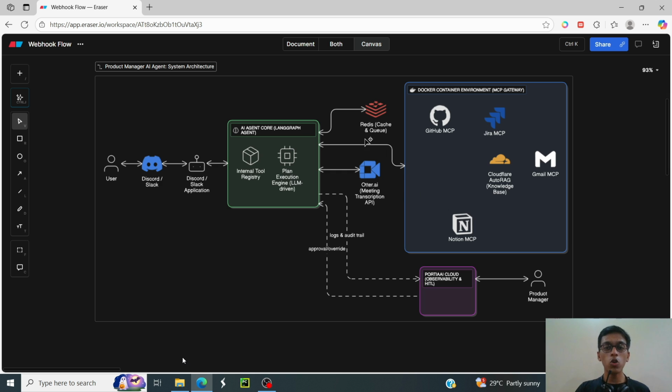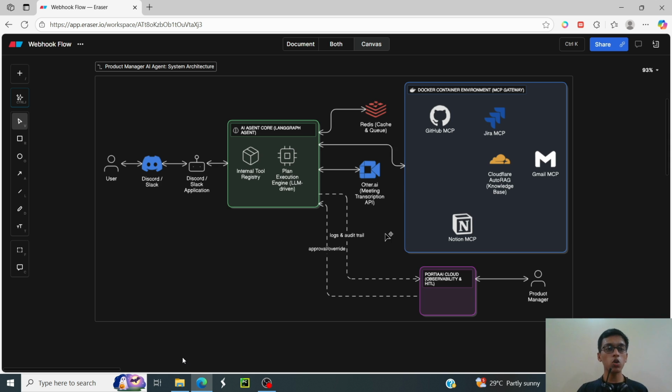And we are also using Redis. Redis is like the cache store where we are caching all the responses. If the AI agent is asked a set of similar questions, or something which requires it to search a particular knowledge base again and again, we are caching it into Redis and revisiting it from Redis itself.